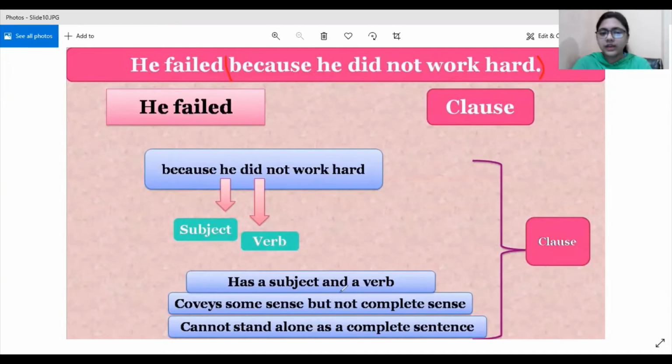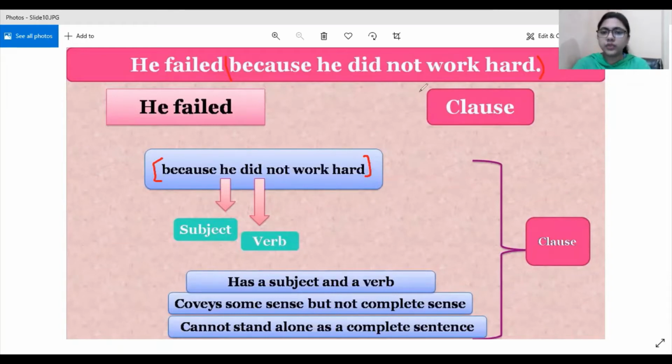So it also has a subject and a verb, and conveys some sense but not complete sense. If you say because he did not work hard, nobody will understand what you're saying. It is not meaningless, but it is not making a complete sentence. So it cannot stand alone as a complete sentence.